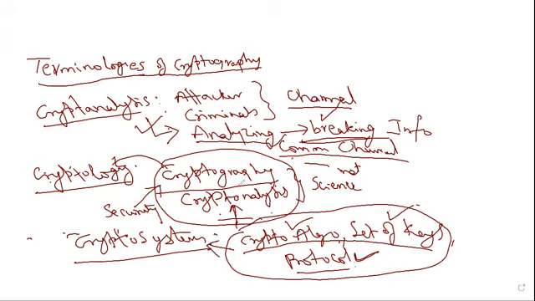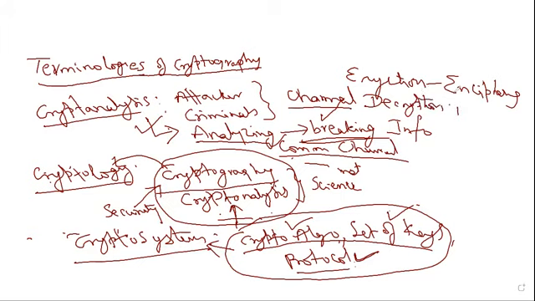One more important word: for encryption, we also call it enciphering. So encryption's other name is enciphering, and decryption's other name is deciphering, because algorithms are called ciphers. Enciphering and deciphering are other names for encryption and decryption, right?